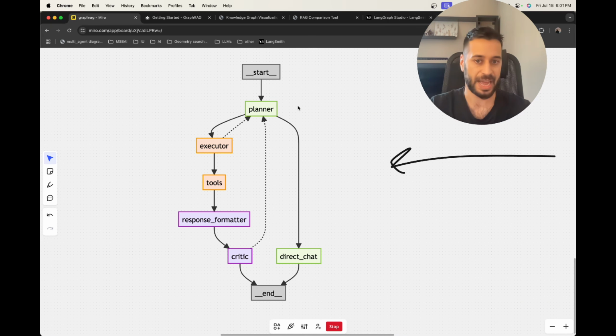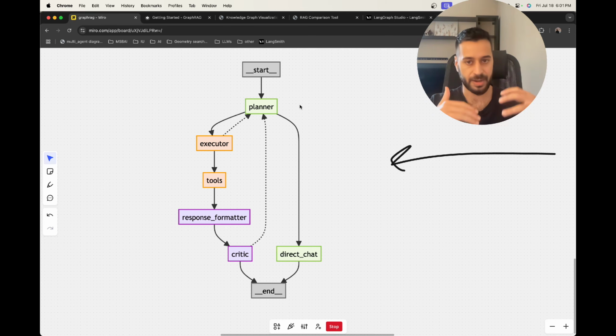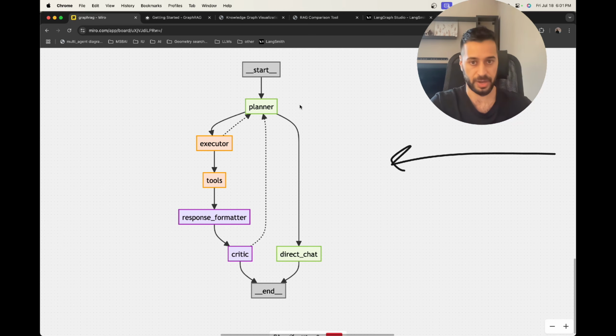First we have the planner. This will plan the response to the query based on the user question, whether the question is just a general question that does not require a tool use, for example a greeting or a general question not related to the knowledge base, or whether the question needs to be routed and directed to a retrieval tool or another tool that we have in the system.